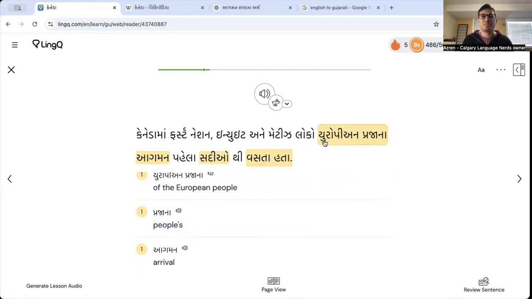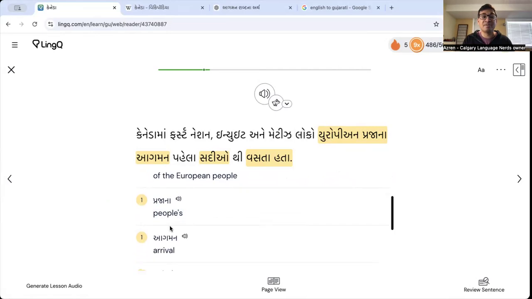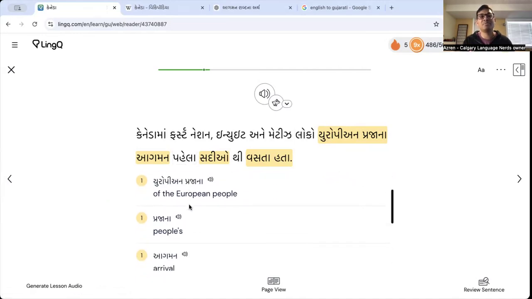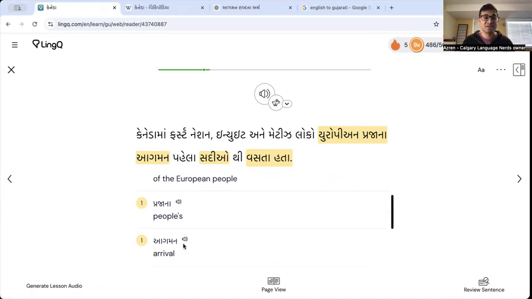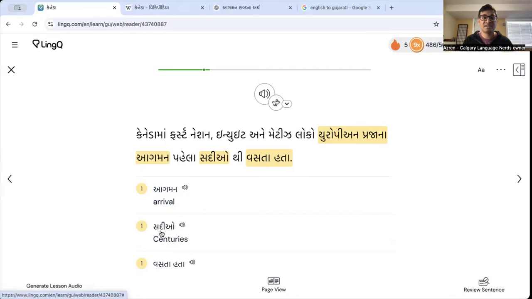Peoples. So, the European peoples, Agman is arrival. Agman. There we go. Agman pela is before. So before the European people's arrival. European prajana agman pela. We can use pela for before all the time, right? Pela sadiyothi vasta hata. Sadiyothi, so sadiyo is centuries. Sadi is like 1 century. Sadiyothi, thi is like since or from. So they've been here since many centuries.